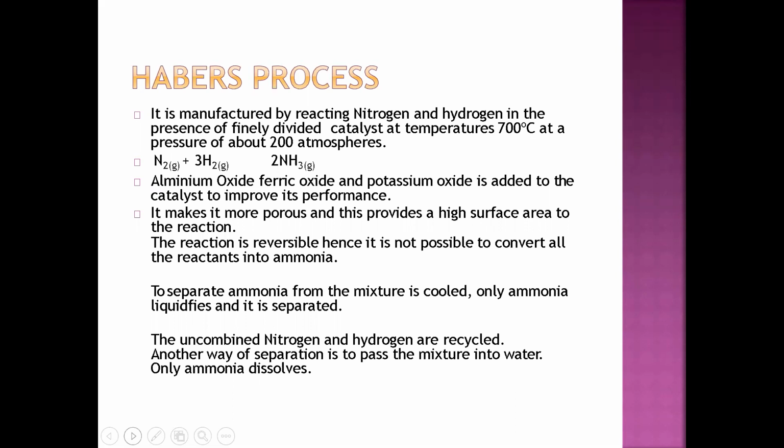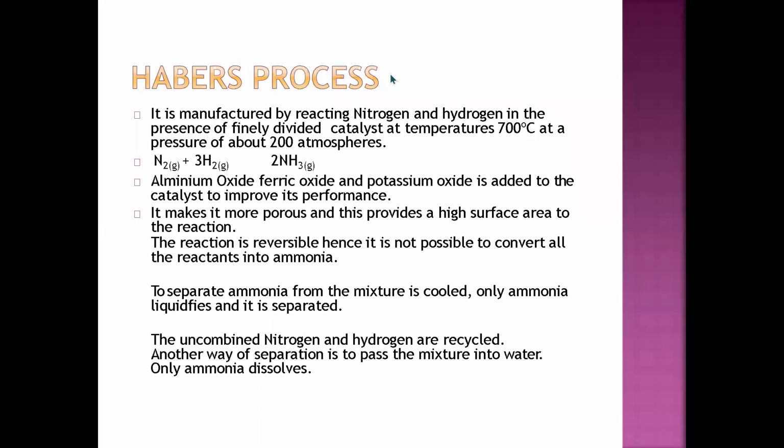So let us talk about the main points which we have just studied in the diagram. In the Haber process, ammonia is manufactured by reacting nitrogen and hydrogen in the presence of a finely divided catalyst at a temperature of 700 degrees Celsius at a pressure of 200 atmospheres.